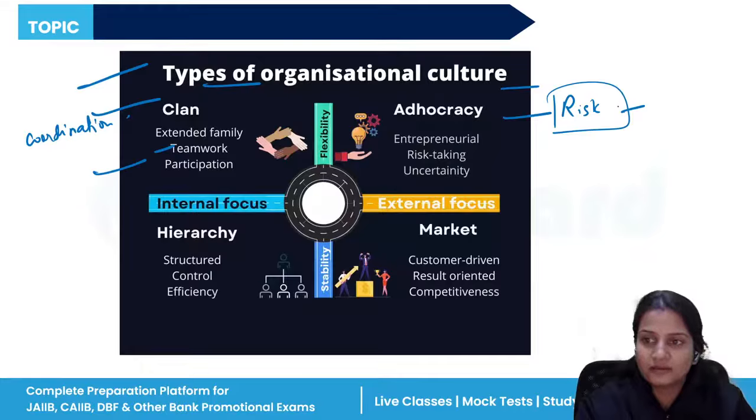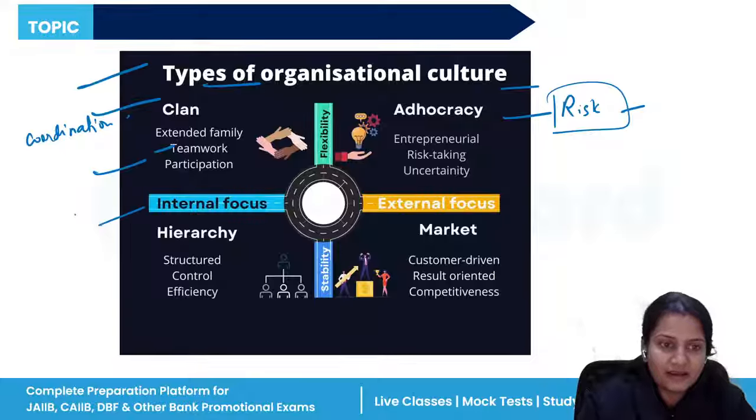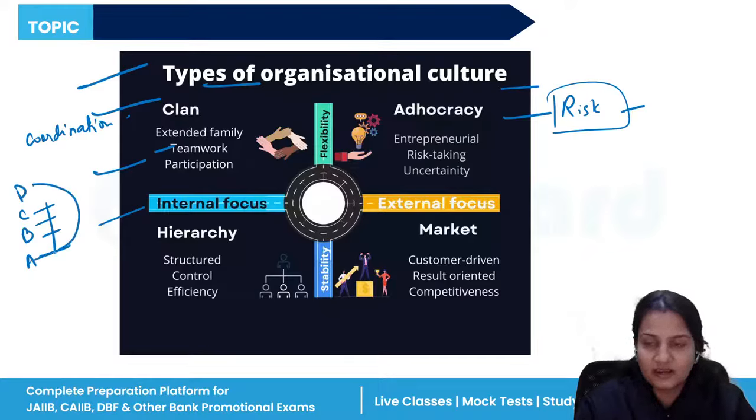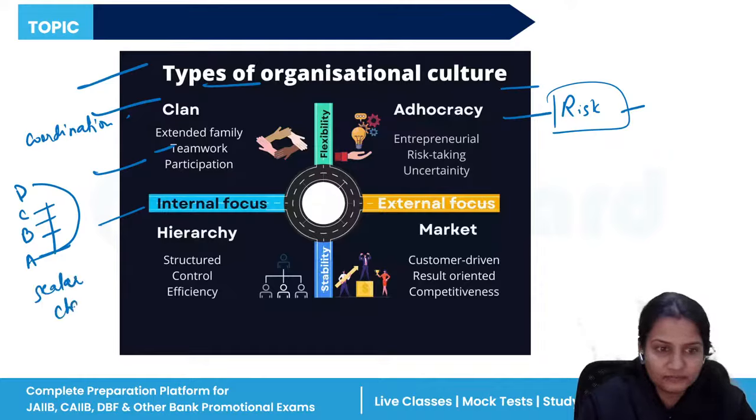How you can challenge those uncertainties, how you can handle those uncertainties. So these are the external focuses. Internal, there is a clan and hierarchy. A proper hierarchy is made, and you will be told that you have to report to this person. Suppose B can only report to C, C can report to D, A cannot directly report to D. So proper hierarchy is there, a control is there. You have to follow this proper hierarchy, and it is also known as a scalar chain.